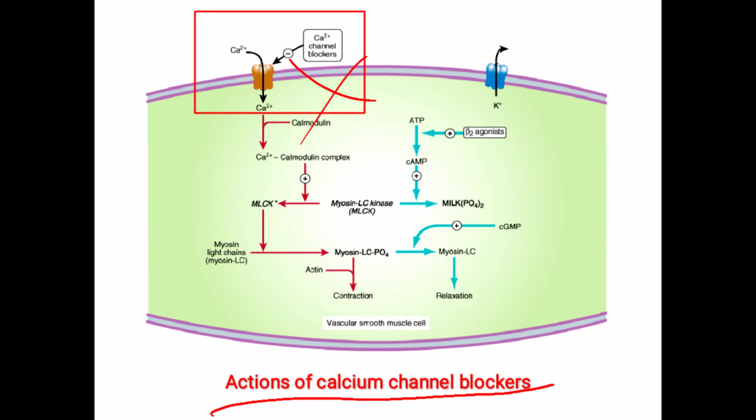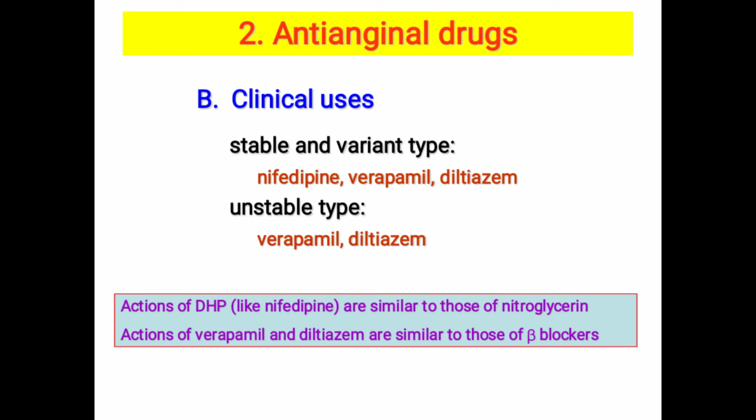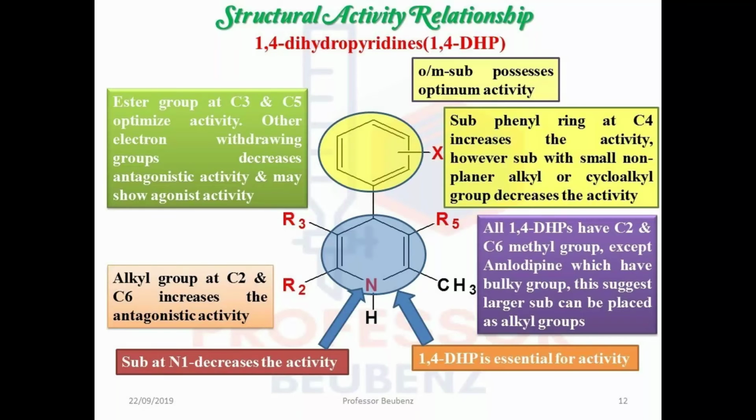So there is no entry of calcium inside the cell as calcium channel blockers are given. So there is no calcium calmodulin complex, so no activation of myosin light chain kinase. So there is no phosphorylation of myosin light chain into myosin light chain phosphate. And so there is no contraction of heart muscles or the vascular smooth muscles. Hence the workload on the heart decreases. In this way, calcium channel blockers are useful in the treatment of angina pectoris.